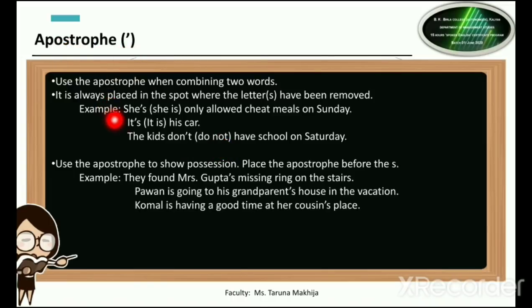Apostrophe is also used to show possession. अगर हमें बताना है ये पेन किसका है, this is Mr. Sham's pen, or let us see the example which I have given over here. So if I want to show that something belongs to somebody, we use the apostrophe even over there. In such cases, we place the apostrophe before S.